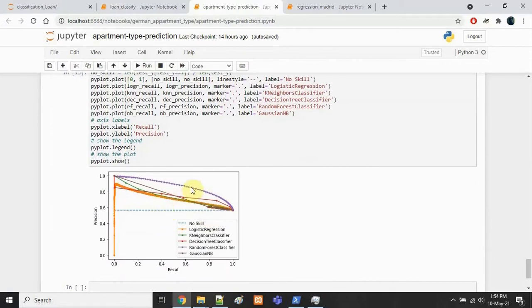We can see random forest classifier single-handedly beats all the other classifiers in the list, followed by Gaussian naive Bayes, decision tree classifier, k nearest neighbors, and then logistic regression. Logistic regression performed the poorest.